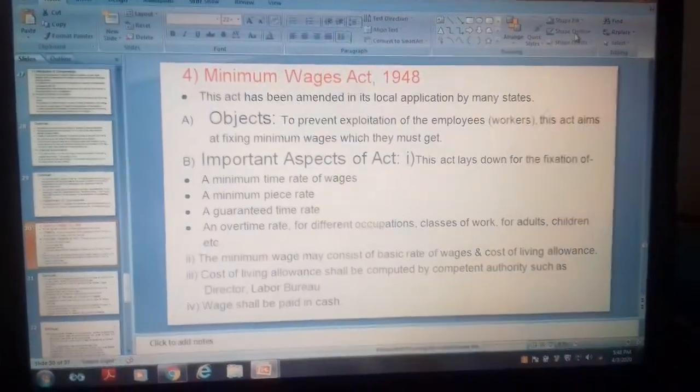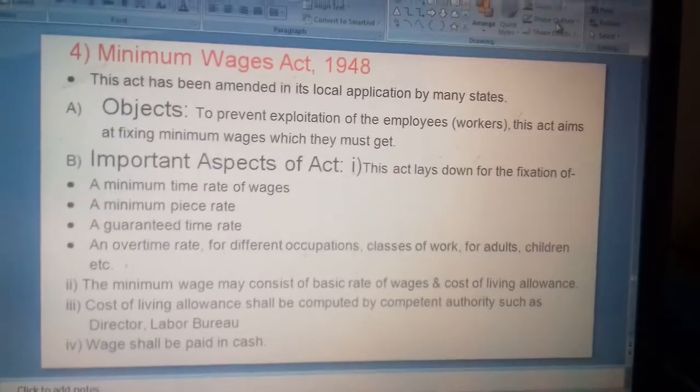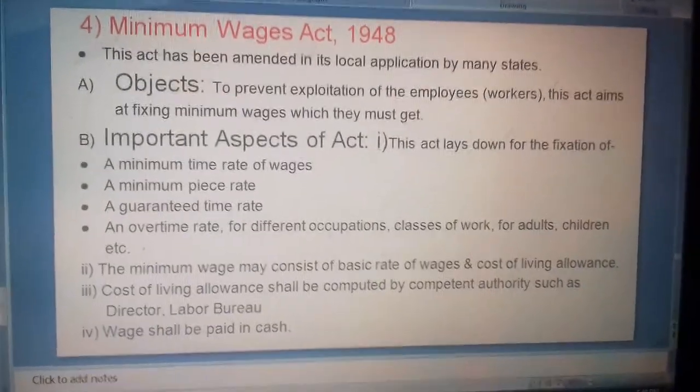Next. So all those provisions have been made available in this Minimum Wages Act.